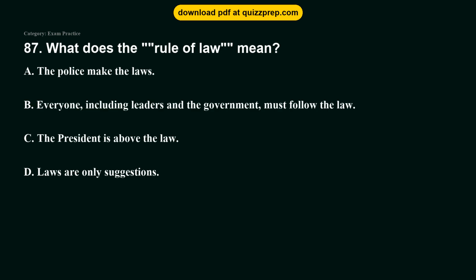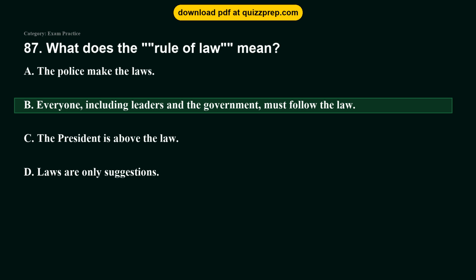Question 87. What does the rule of law mean? Option A, the police make the laws. Option B, everyone, including leaders and the government, must follow the law. Option C, the President is above the law. Option D, laws are only suggestions. The correct answer is option B. Everyone, including leaders and the government, must follow the law. The rule of law means that no one is above the law and laws apply to everyone equally.